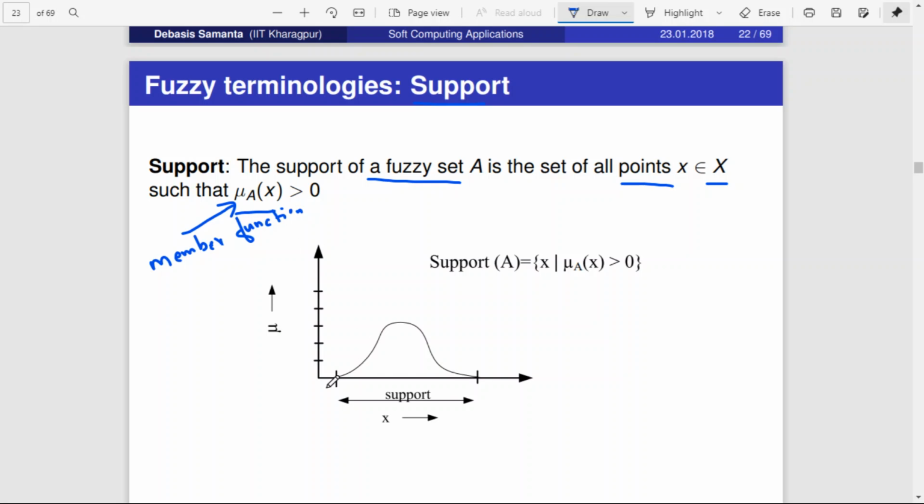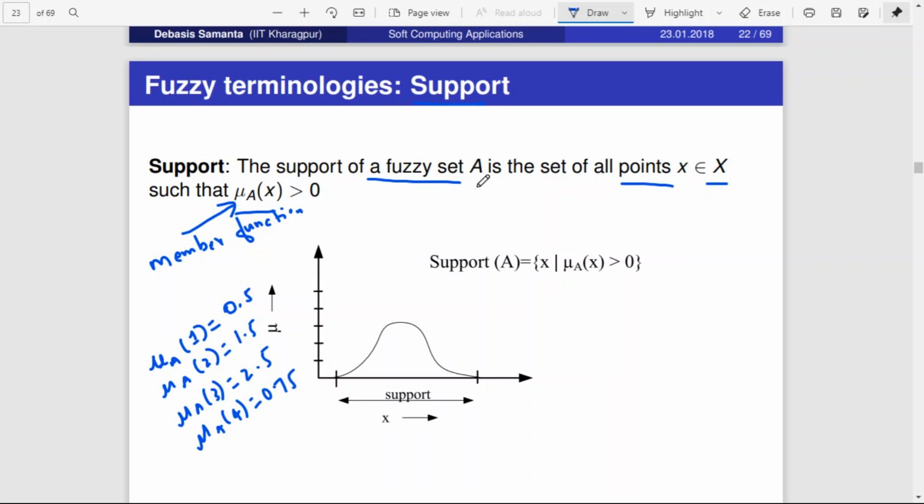x can take anything. So if you take this as the plot, you plug in some values for x. Say for example mu A of 1, so in that case x is 1. For that if you got 0.5, then mu A of 2, say you got 1.5. We are not discussing the function, it may be some function. Mu A of 3, if the result is 2.5. Mu A of 4, if the result is 0.75.